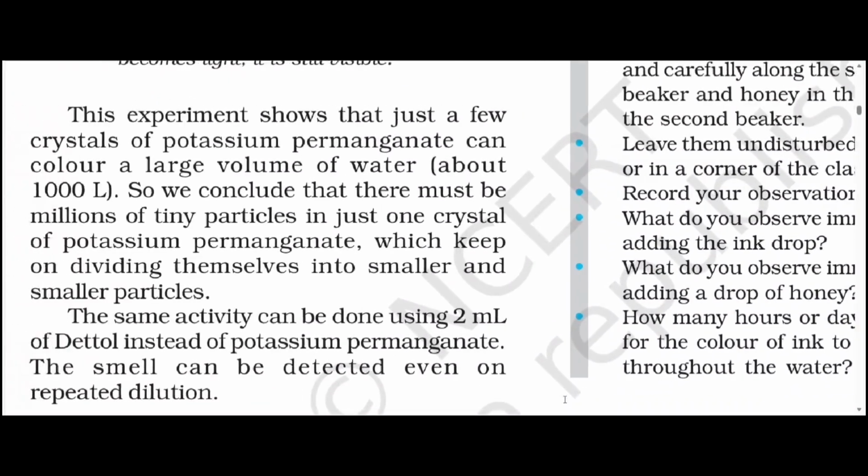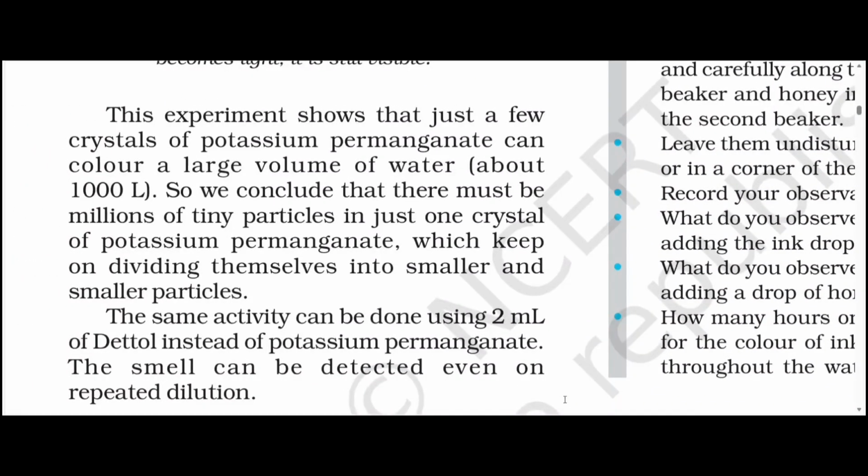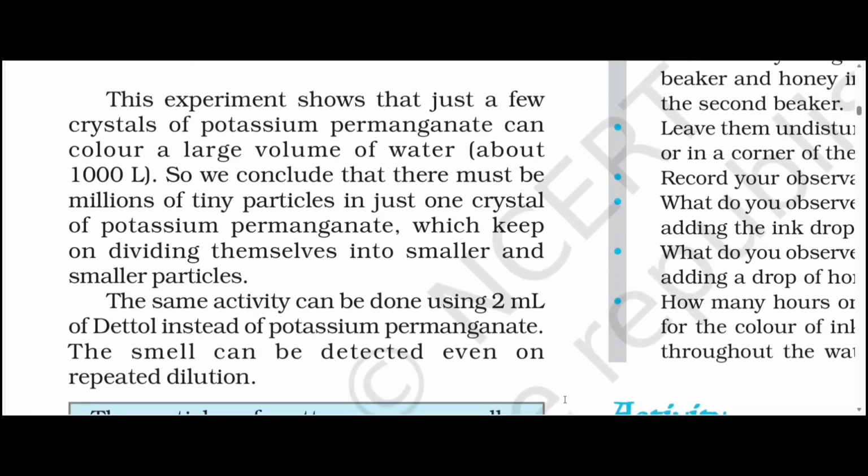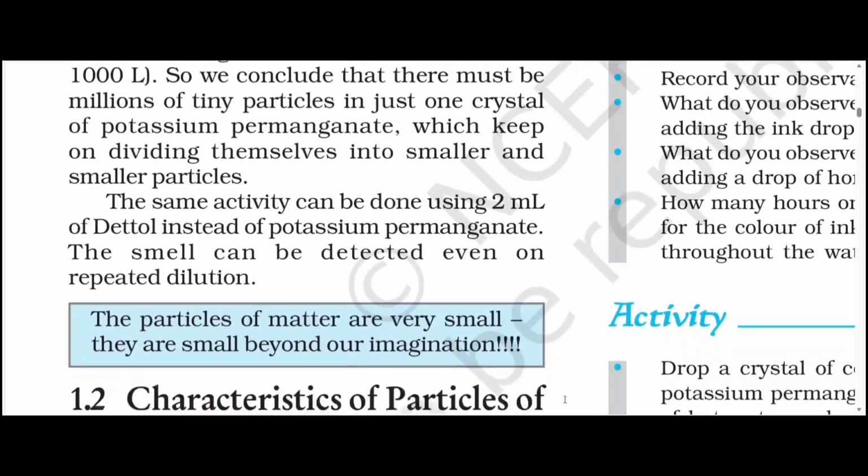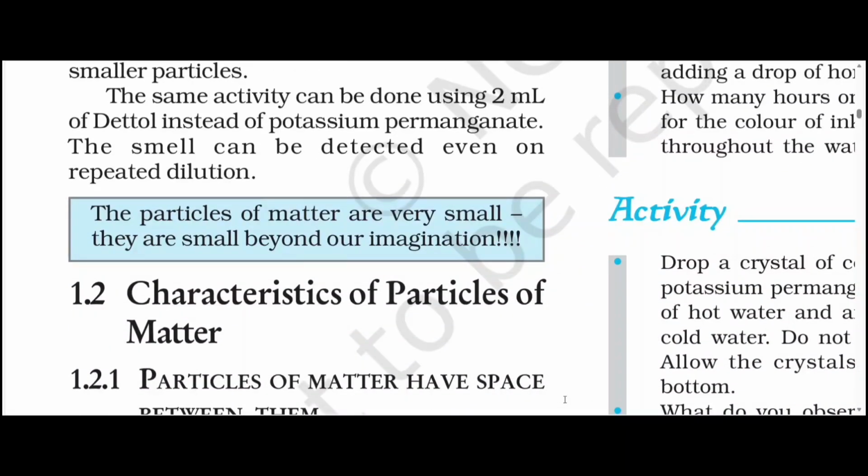This experiment shows that just a few crystals of potassium permanganate can color a large volume of water, about 1000 liters. So we conclude that there must be millions of tiny particles in just one crystal of potassium permanganate, which keeps on dividing themselves into smaller and smaller particles. The same activity can be done using 2 ml of Dettol instead of potassium permanganate. The smell can be detected even after repeated dilution. The particles of matter are very small. They are small beyond our imagination.